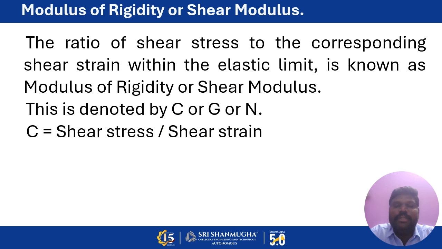Then the modulus of rigidity: the ratio of shear stress to the corresponding shear strain, within the elastic limit, is known as modulus of rigidity or shear modulus. It is denoted by the symbol C, G or N, where it is shear stress by shear strain, that is tau by phi.